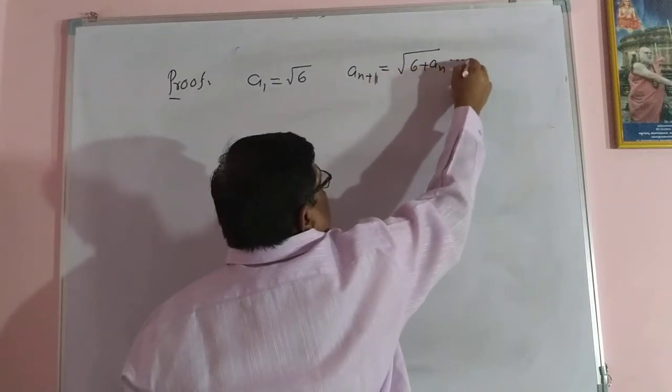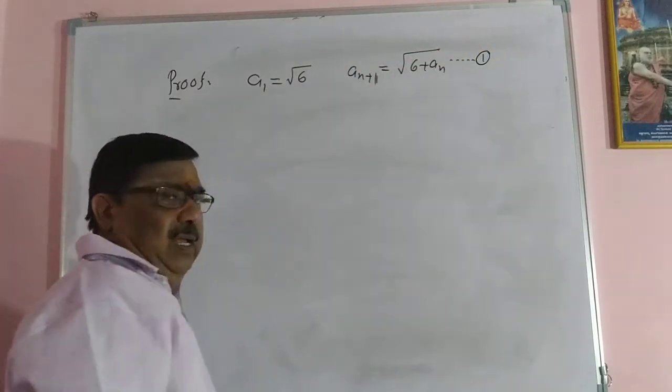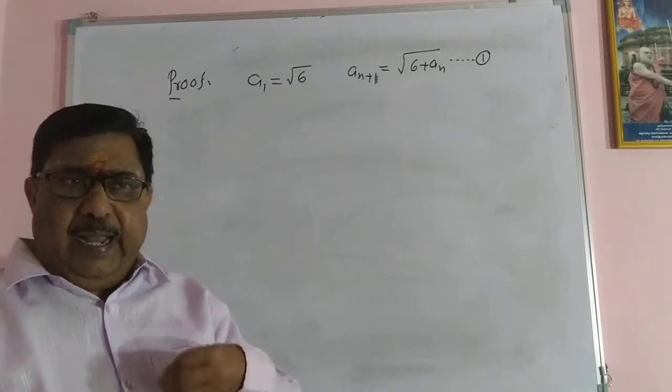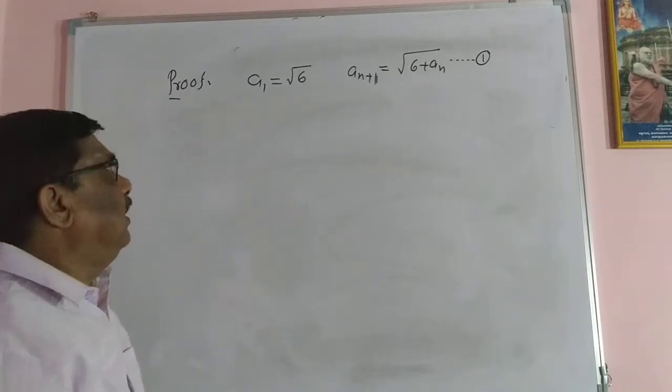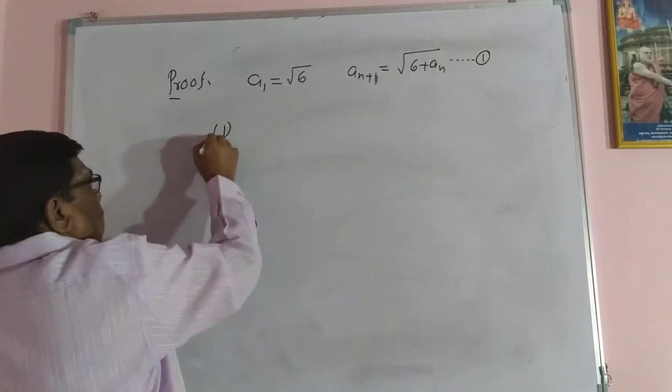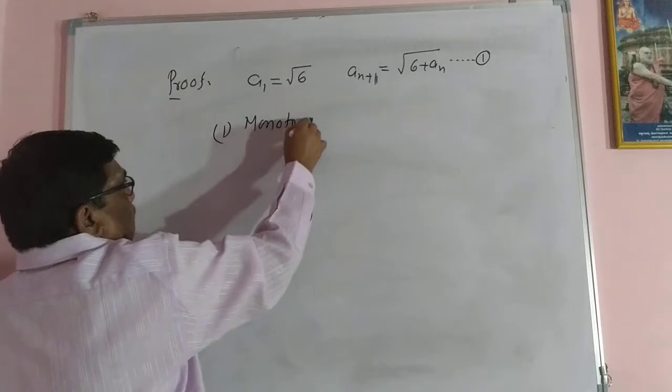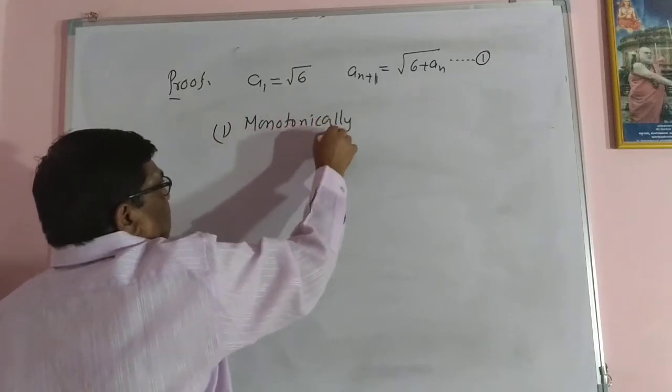Call this as 1. As usual, I have to prove it is monotonically increasing and bounded above. Then it is convergent. So first part, monotonically increasing.